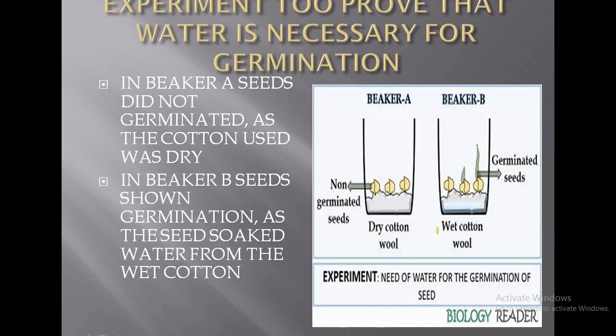So instead of writing only water, what will you write? All the conditions necessary for germination are available in beaker B. In brackets you will mention water, optimum temperature and oxygen. Whereas one condition essential for germination is absent in beaker A. And what is that condition? That is water. So this is how you will write down this experiment.